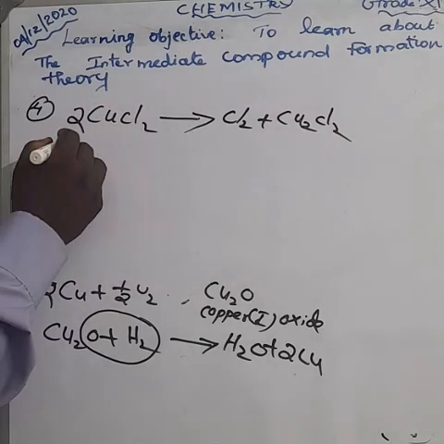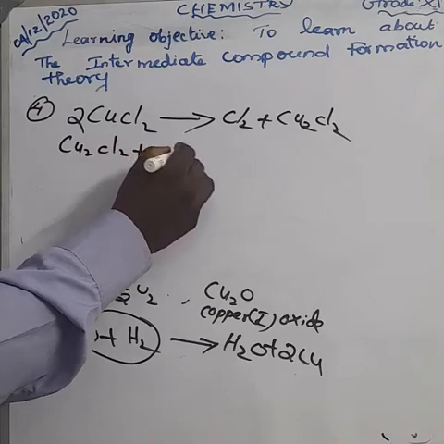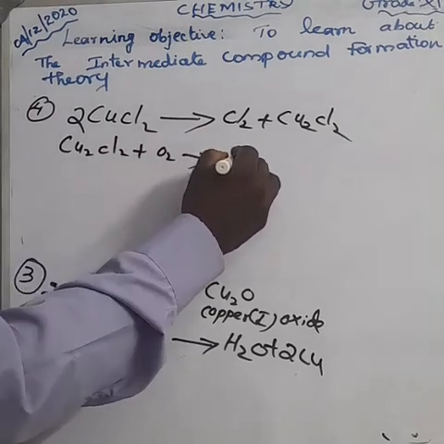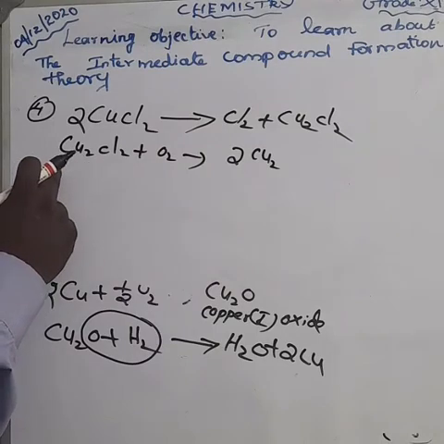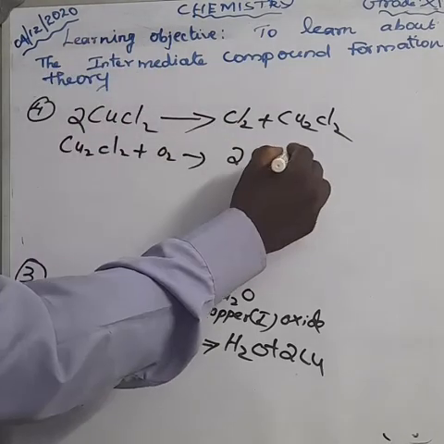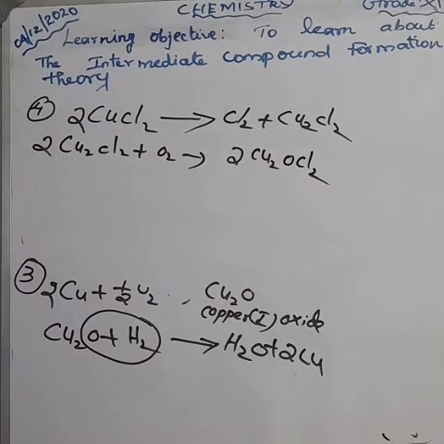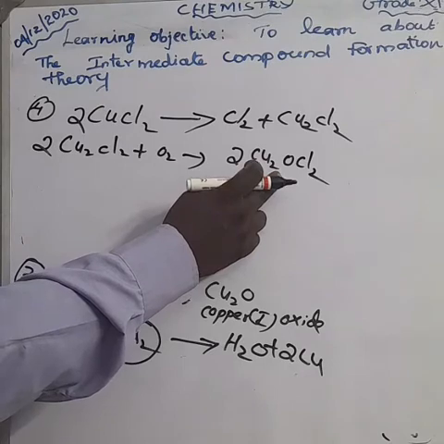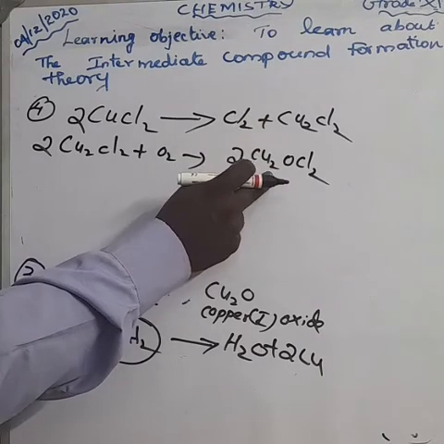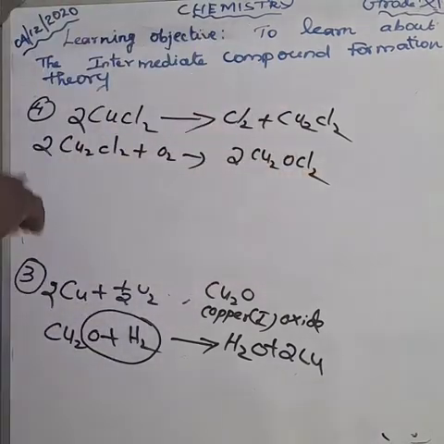Again we are taking Cu2Cl2, which again reacts with O2. So what's the product? 2 Cu2OCl2. Okay, 2 copper, make it 2. Now the equation is balanced. Here this is an intermediate, this intermediate product is a catalyst. This is an intermediate, which again reacts with the HCl.